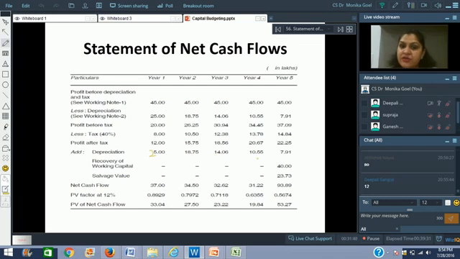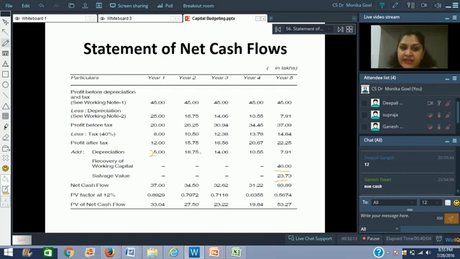Why are we adding depreciation? Because we want to know the cash flows. And in order to know the cash flows, we have to add the depreciation amount to profit after tax. Yes, it's a non-cash item. And in the fifth year, there would also be a salvage value. You would be able to sell the machinery for rupees 23.73 lakhs, which is the written down value, and you would be able to recover the working capital. These are the two more entries at the end of year 5.